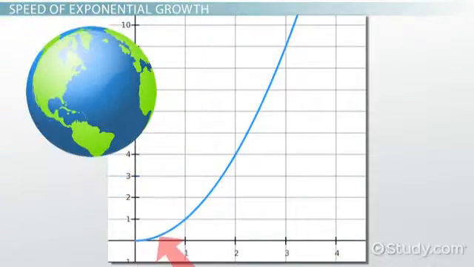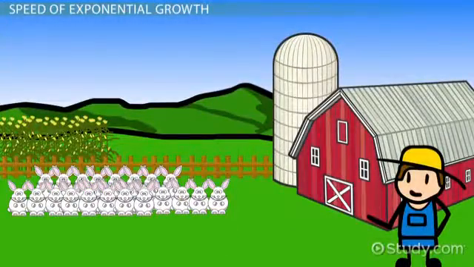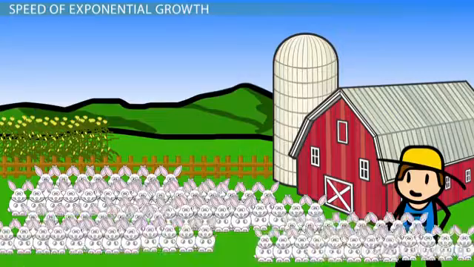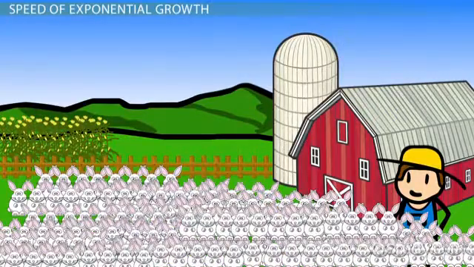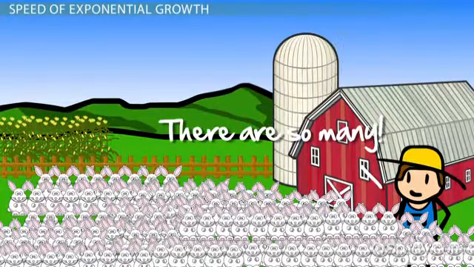There are a variety of examples of exponential growth as it applies to the real world. For example, a man is believed to have brought 24 rabbits to Australia in the 1800s so that he could hunt them. However, rabbits have no natural predators in Australia, and so the population grew out of control. Within 10 years, so many rabbits had descended from these 24 first rabbits that millions could be killed without making a dent in the population.